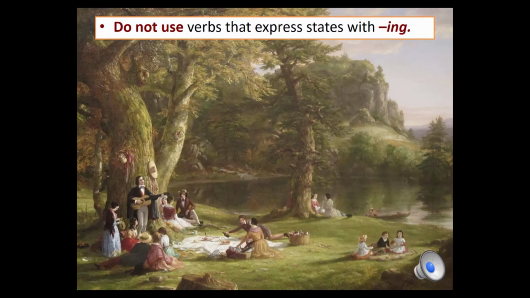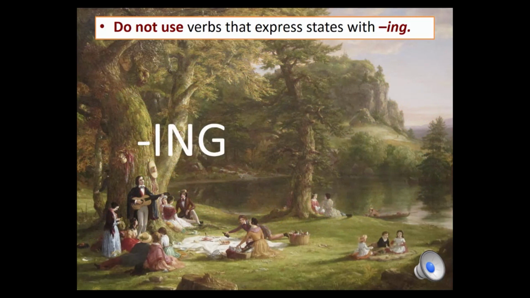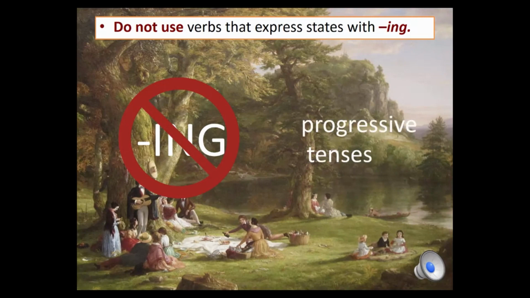We must not use ing with stative verbs. Notice none of those examples had ing. We cannot say sounding, wanting, being, hearing, or knowing. It's incorrect. Because we can't use ing with stative verbs, that means we can't use stative verbs in any progressive tenses.